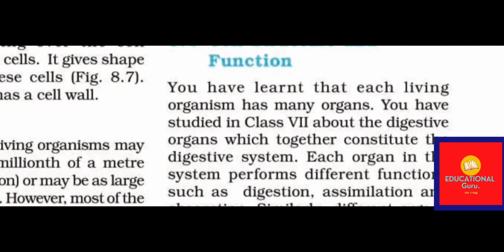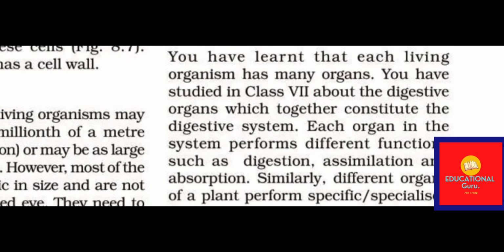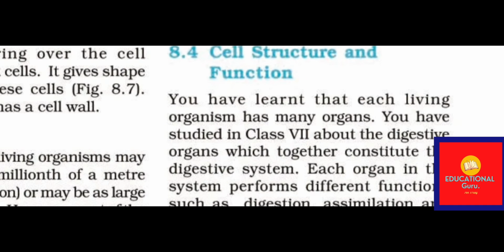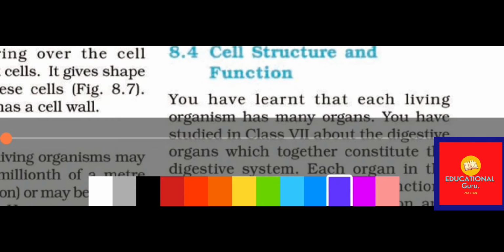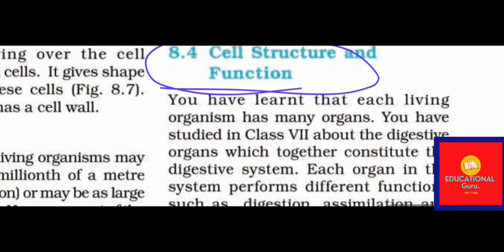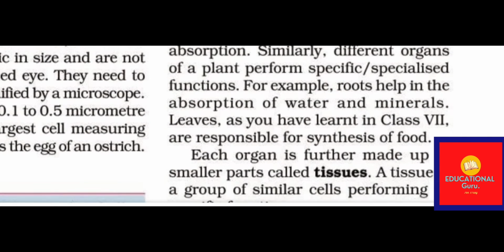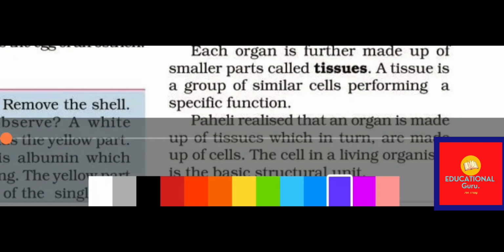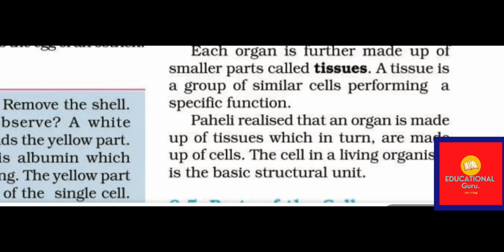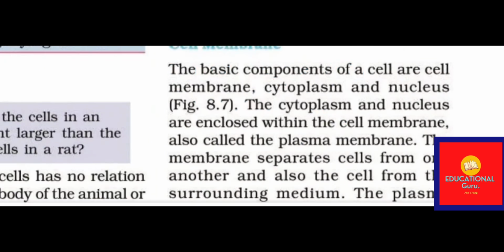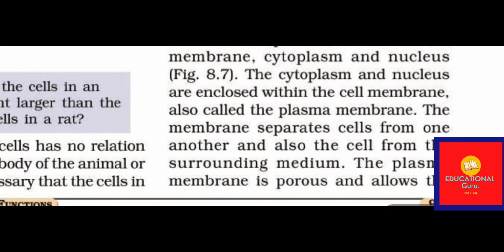And now the cell structure and its function. It is a really important topic for other classes, and this came in your 8th class, so it's really important. Let's start with this chapter. So what are tissues? I think we might have learned in previous classes that each organ is further made up of smaller parts called tissues. So tissues are a group of similar cells which perform specific functions. Now, parts of the cell.